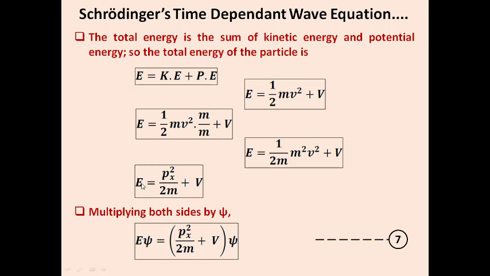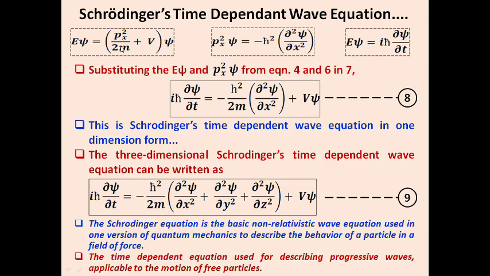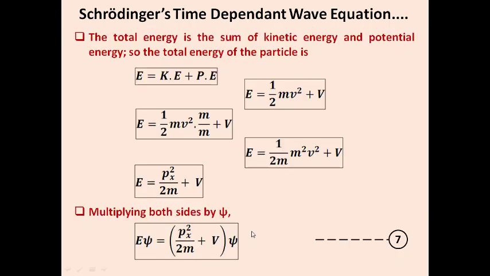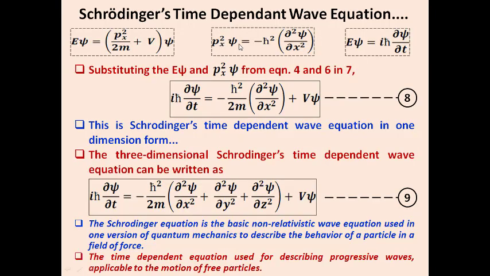Now we impose the wave function ψ on both sides. So I get Eψ equal to p_x squared by 2m times ψ plus Vψ. So that is equation number 7. Correct. So we have three equations: equation 7, 4 and 6. We derived Eψ equal to p² divided by 2m plus V into ψ, and we already know the values of p²ψ and Eψ. If I substitute the values of p²ψ along with Eψ, I get the final equation like this.